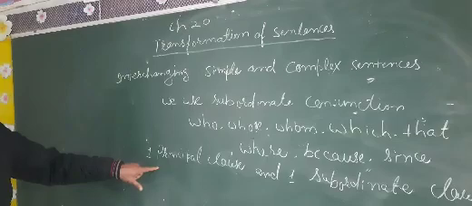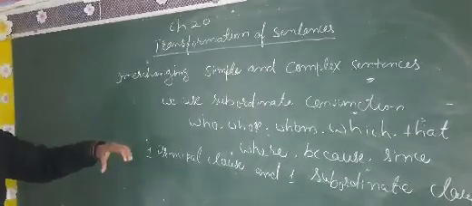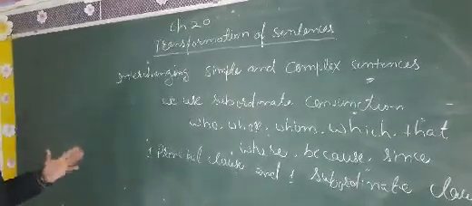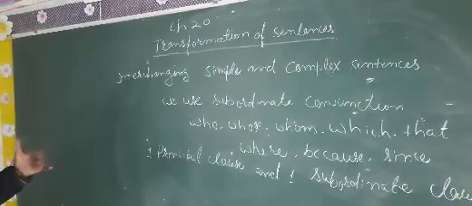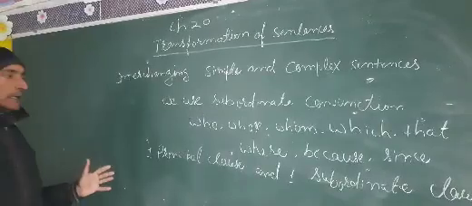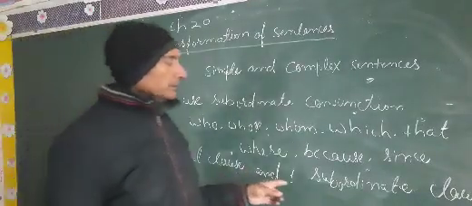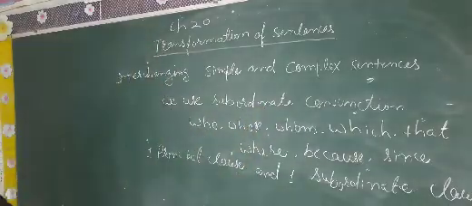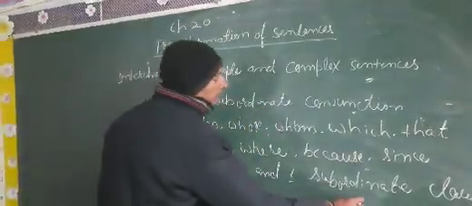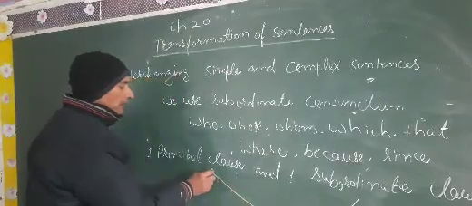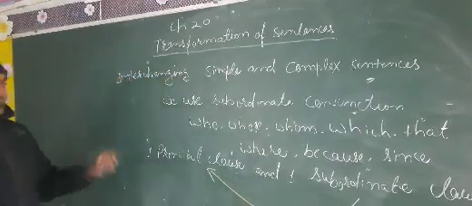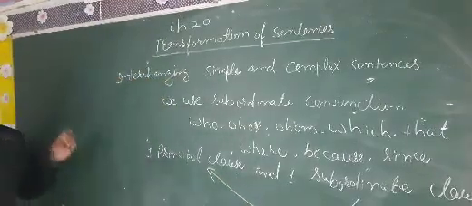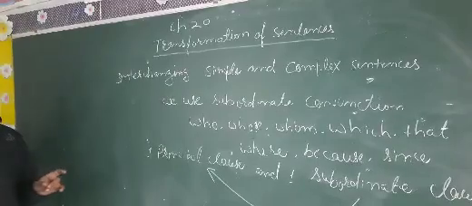Principal clause is that clause which is not depending on any other clause. Its meaning is completed by itself. Now, subordinate clause is that clause which is a dependent clause. It means subordinate clause will be depending on principal clause for the completion of its meaning. Okay?